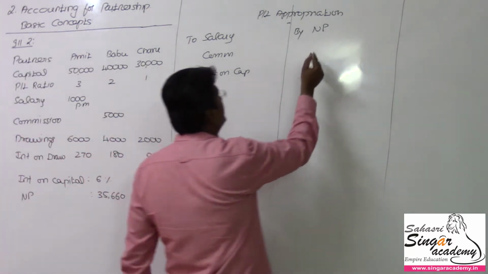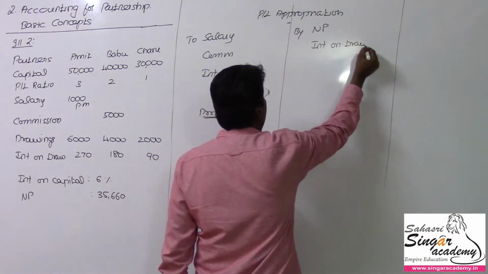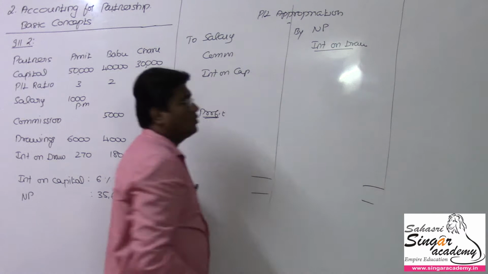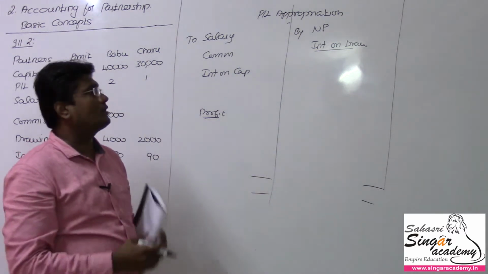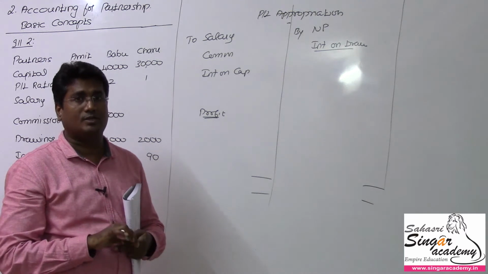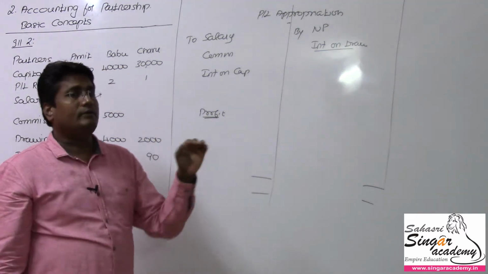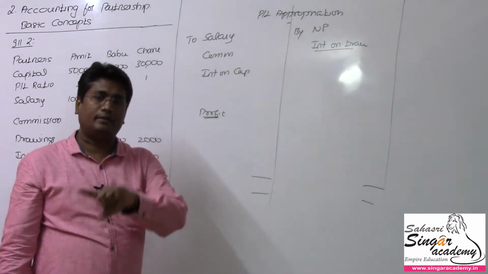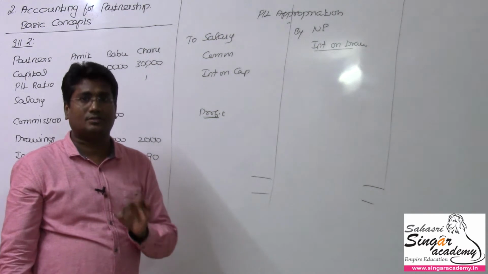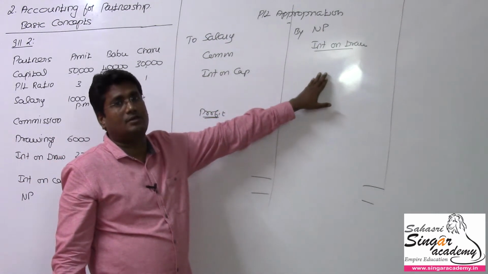It is going to be credited here. So interest on drawings. Usually this will be for all the three partners. This is a simple format, right? So the net profit we have arrived at by preparing the P&L account is going to be distributed or appropriated to the different partners here. Whenever the owners are drawing money, they have to pay interest. As they have contributed by way of capital, they are eligible for interest on capital. The same way we recover from them the interest on drawings too.